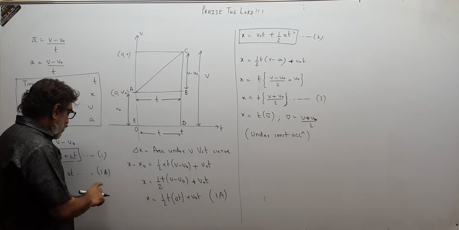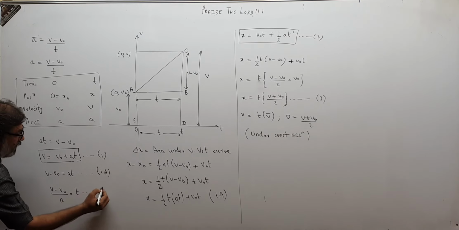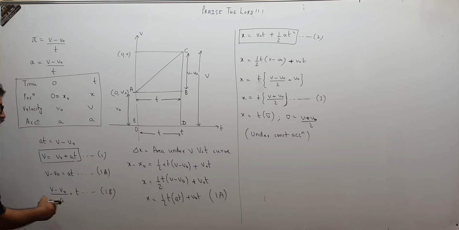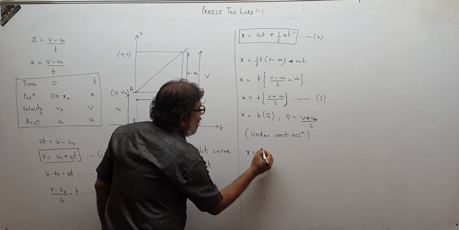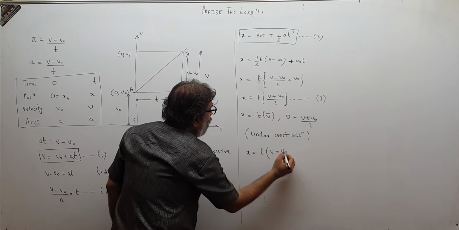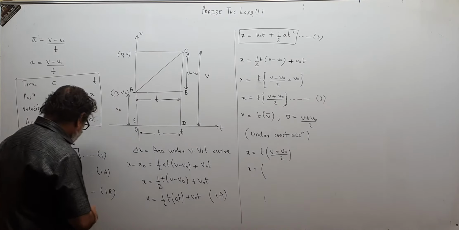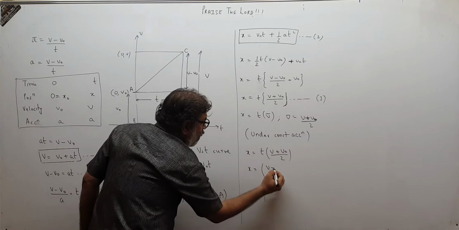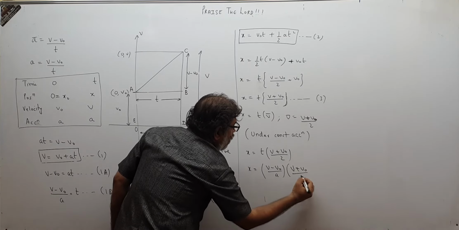And now if I put T over here, see what will be T from here? V minus VO upon A will be T, that is 1b. If I use equation 1b over here in 3, X is T into V plus VO upon 2. So X becomes, what is T? V minus VO upon A, and that is V plus VO upon 2.